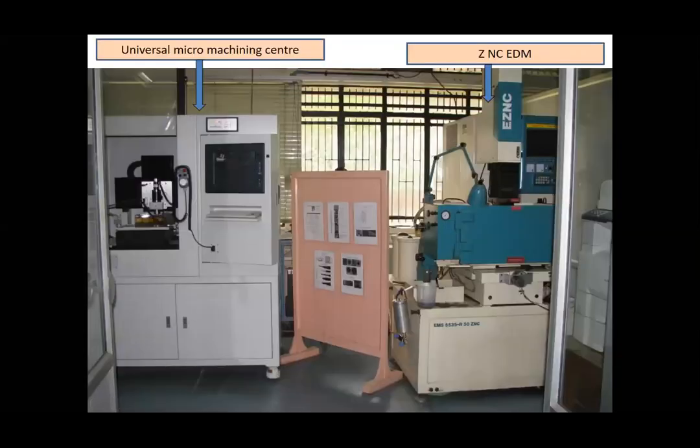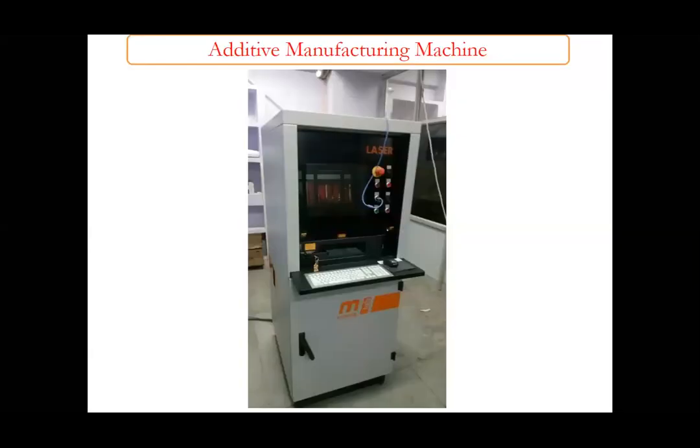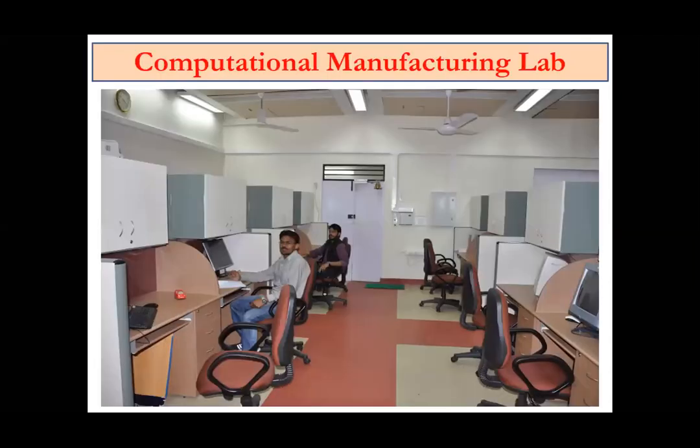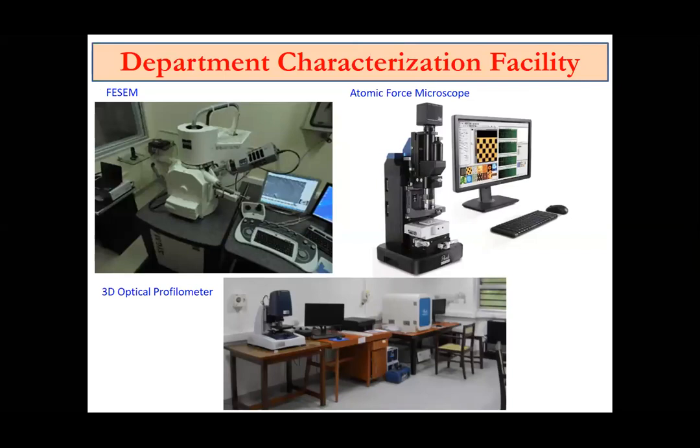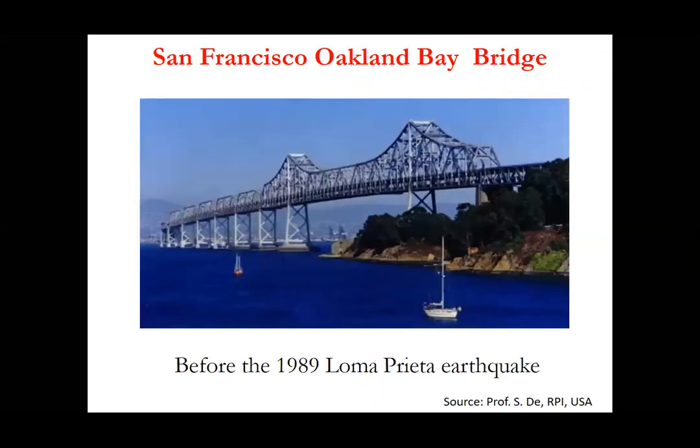Then universal micro machining center within the department of mechanical engineering, EDM machine. Then recently, with the funding from DST FIST, we have procured a metal-based additive manufacturing machine. Then this is the computational space where our graduate students work. These are some of the facilities within the department. At Advanced Imaging Center and Advanced Center of Material Science, there are many more, but these are within the department. Now coming back to the topic,